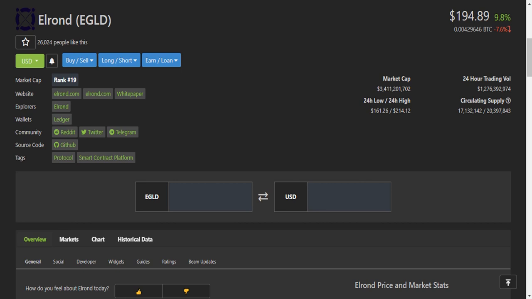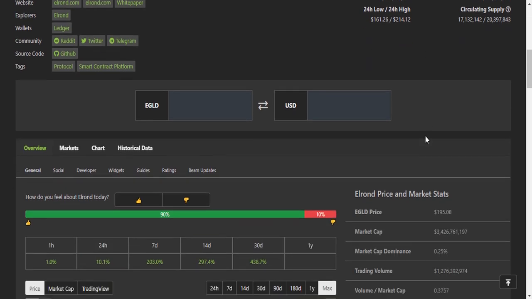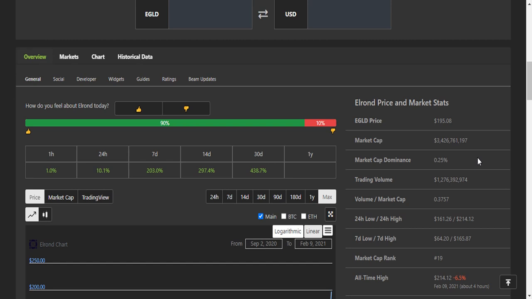Here you can see this is the Inroad EGLT page of CoinGecko and it is currently trading at $194 price and it increased 9.8% within 24 hours. This is the market cap of the EGLT and this is the 24-hour trading volume and circulating supply and 24-hour low and high prices of this. Let me please show you some price and market statistics of EGLT.